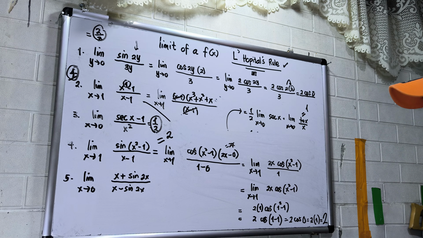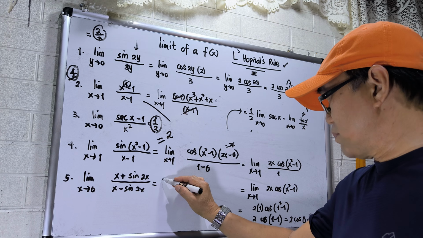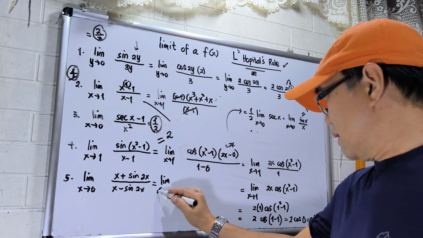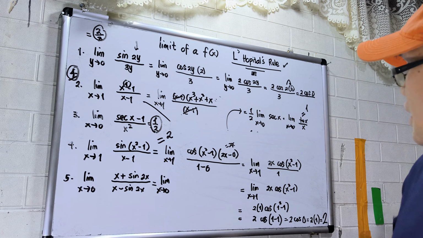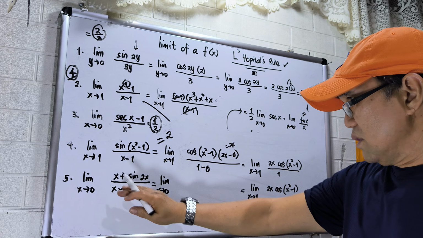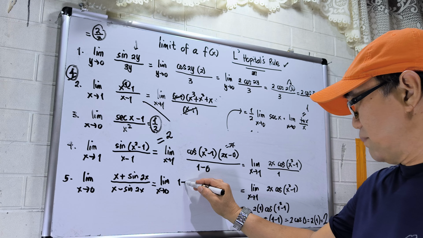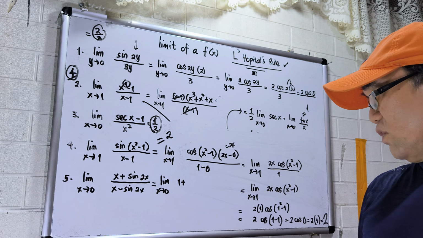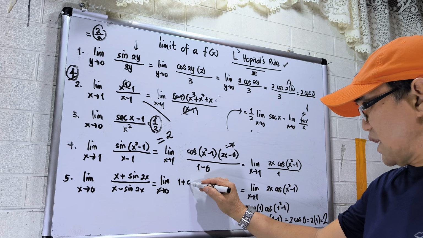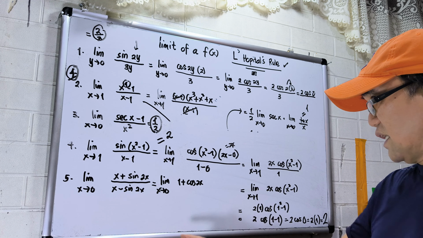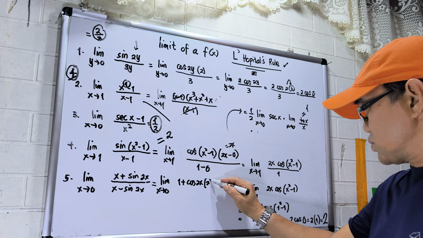Then the last number, number 5. So this will be limit x approaches 0. So apply L'Hopital's rule. Derivative of x with respect to x is 1, then plus derivative of sine 2x, that will be cosine 2x, then derivative of u, that is 2x, this is 2.